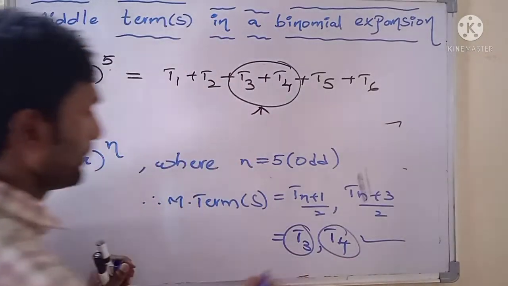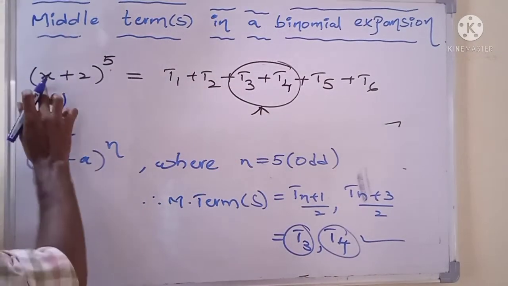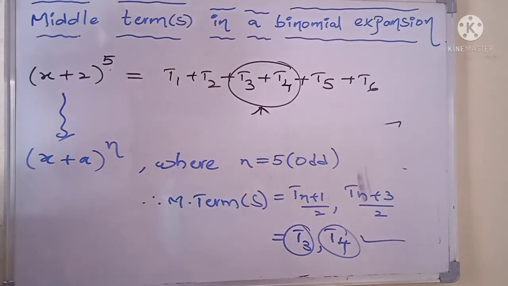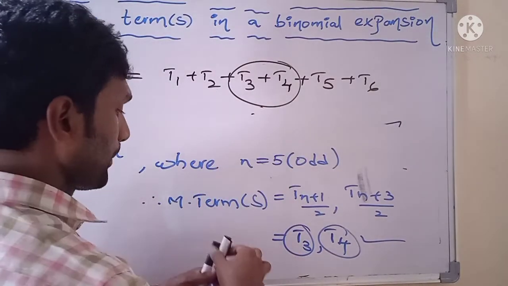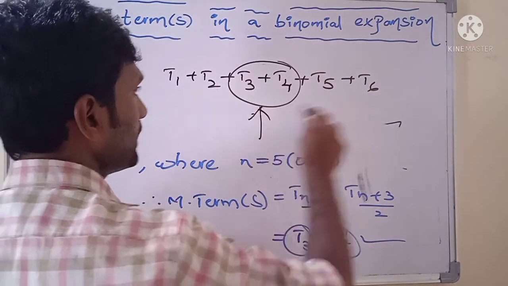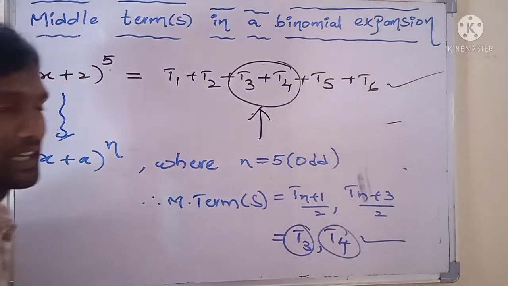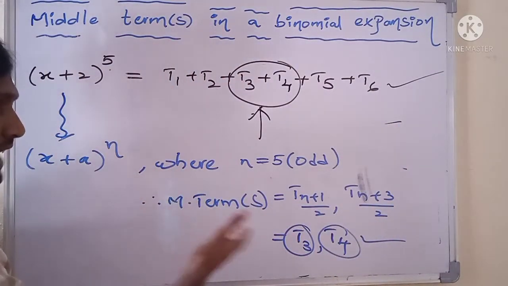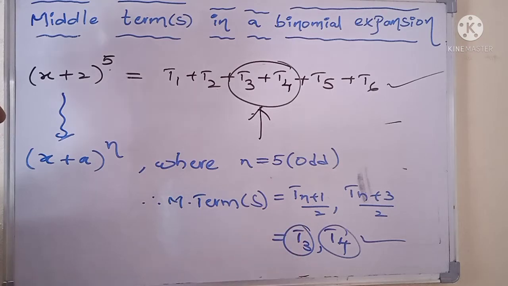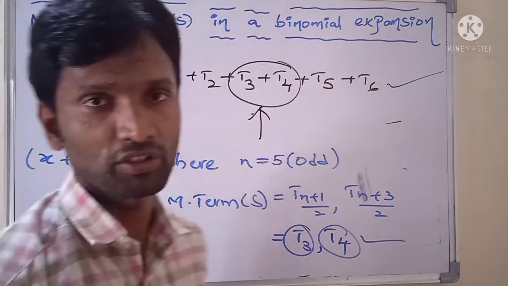T3 and T4 are the middle terms of the given expansion (x plus 2) whole to the power 5. So this is the general method and the standard formula to identify the middle terms of the binomial expansion.